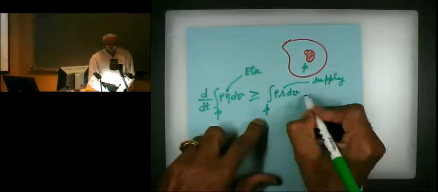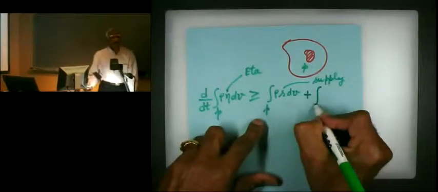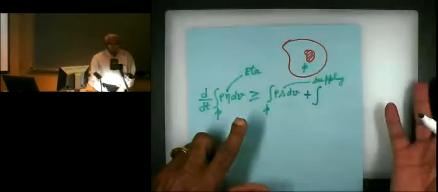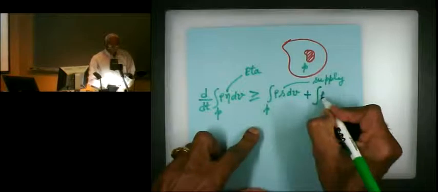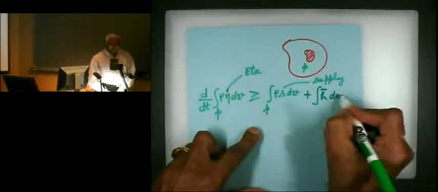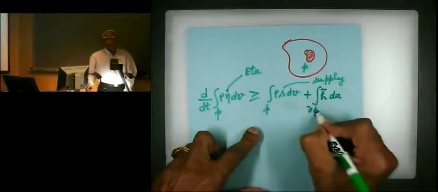Plus, we could be changing the entropy of the body because of the interaction between the shaded area and the unshaded area, and that is contact. So let's call it H hat dA, and that's coming through the contact surface.